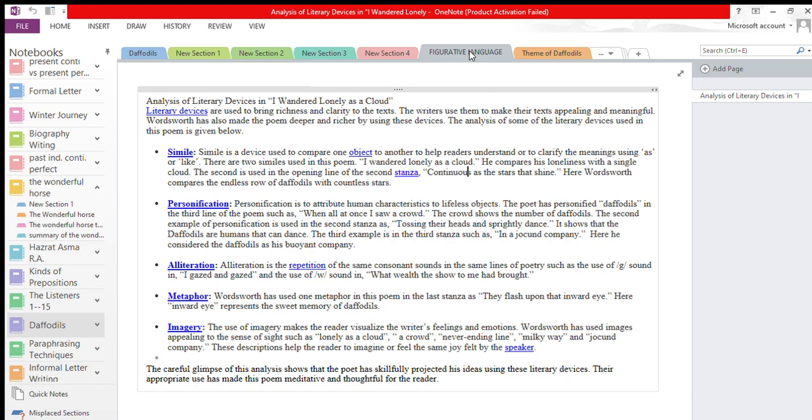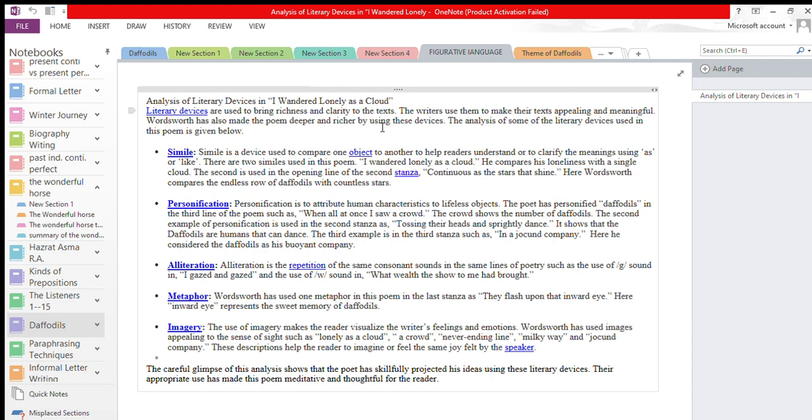Different figures of speech like similes, metaphors, personification, illustration, and imagery are used in poetry as well as in prose to deeply impact the reader. So today we are going to discuss the different literary devices. What are literary devices? They are used to bring richness and clarity to texts, and writers use them to make their text appealing and meaningful.